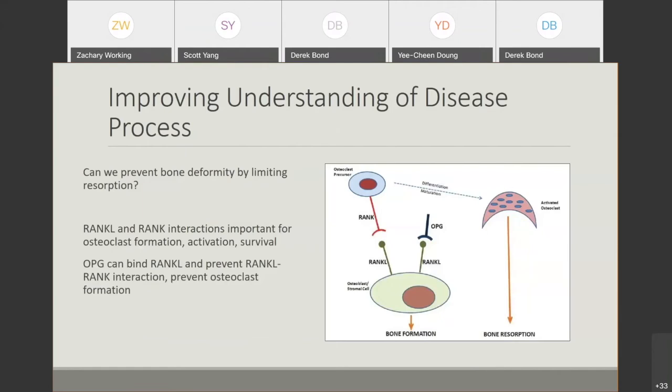We know from basic science that RANK ligand and RANK interactions are really important for activating osteoclasts. If you inhibit RANK ligand with osteoprotegerin or some sort of antibody, potentially that can decrease osteoclastic activity. We know osteoclastic activity is really key in Perthes disease, where it resorbs all the subchondral dead bone.